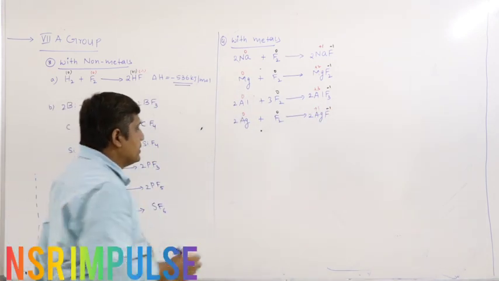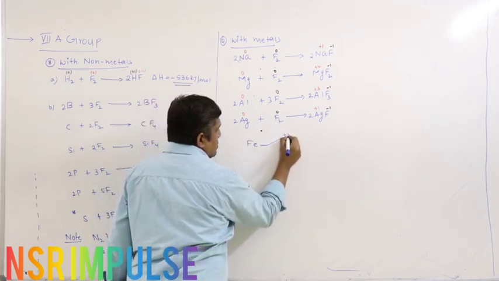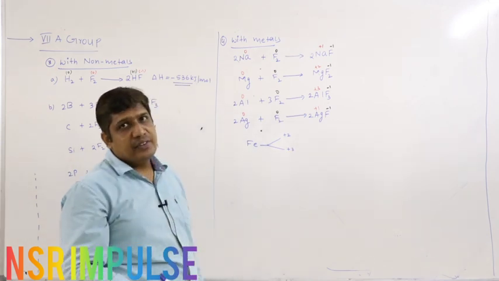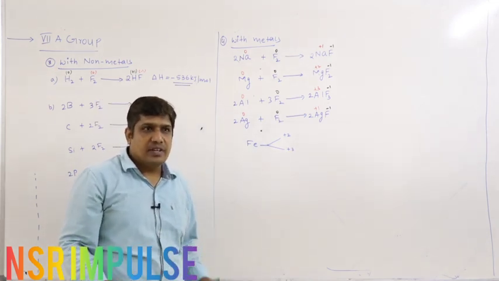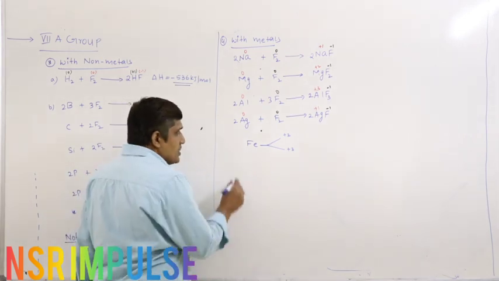Suppose I take iron. Iron exists in two different oxidation states, +2 and +3. So if I react it with fluorine, which compound will be formed? Is it FeF2 or FeF3? Now make a note of this point.